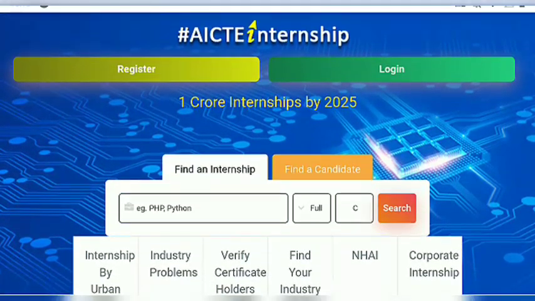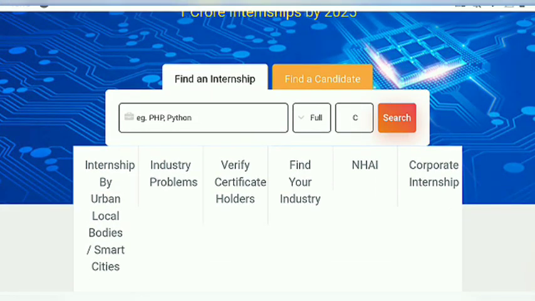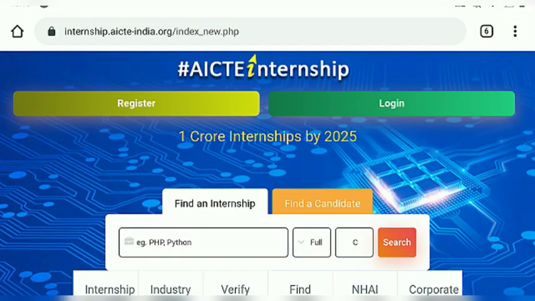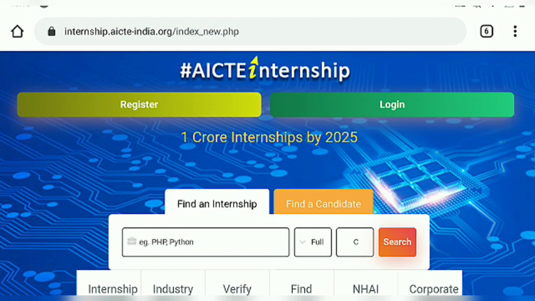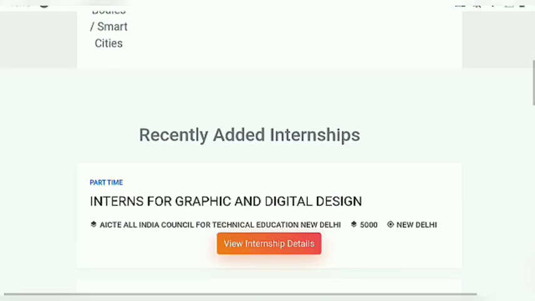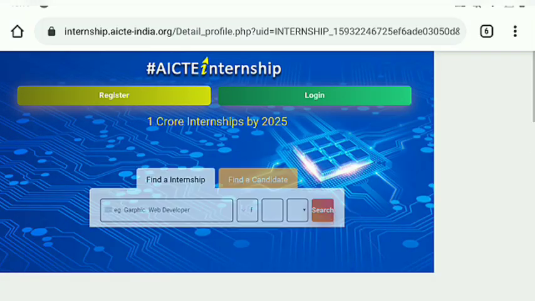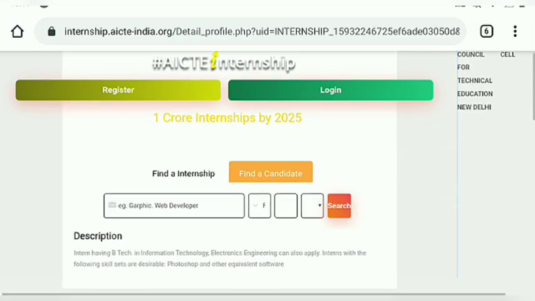Today I'm going to show you some internships provided by the government, and here is the AICTE internship platform, through which many engineering colleges in India are recognized, providing intensive free internships for students of engineering as well as marketing. So today I'm going to show you some internships provided by them and also some details, and lastly how to log in. Must watch the full video because at the end I will share some important tips which will make you comfortable registering on this platform, because it is hard to register on that platform.